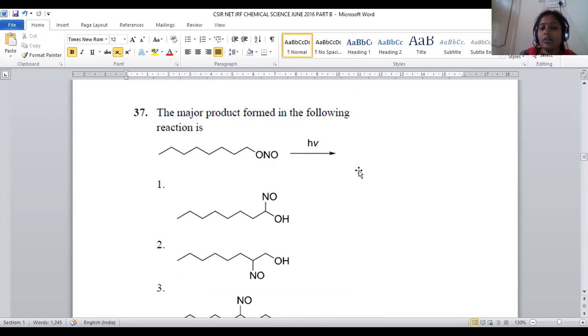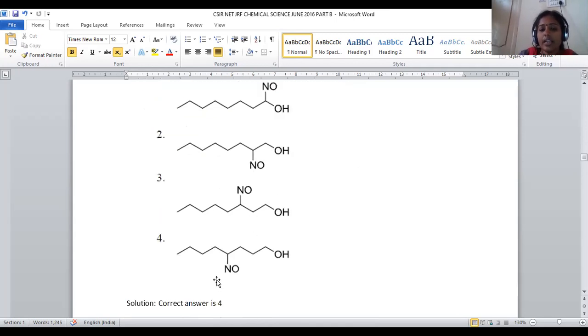This is the named reaction called the Barton reaction. The Barton reaction can be employed when an ONO group is there and free alpha, beta, gamma, delta hydrogens are present. When a free delta hydrogen and this ONO group are there under photochemical conditions, it participates in a cyclic form, and finally this nitrosyl group will be shifted to the delta position, the delta hydrogen is shifted to oxygen, so that a terminal OH and a delta nitrosyl group will be generated. The delta nitrosyl group is found in option number 4.